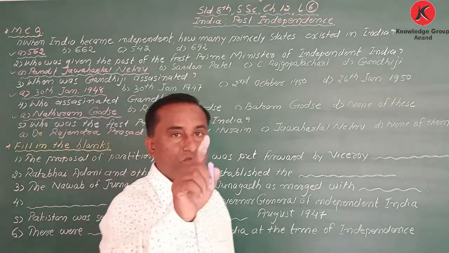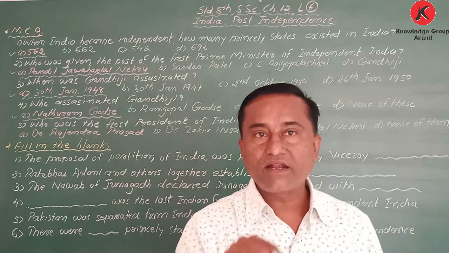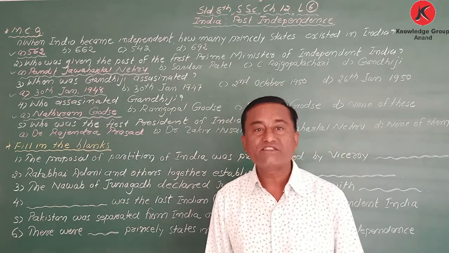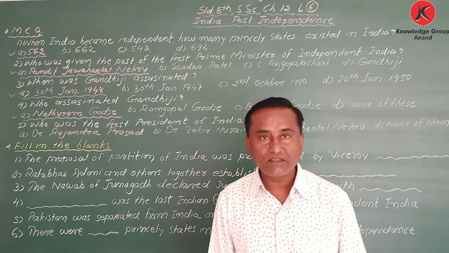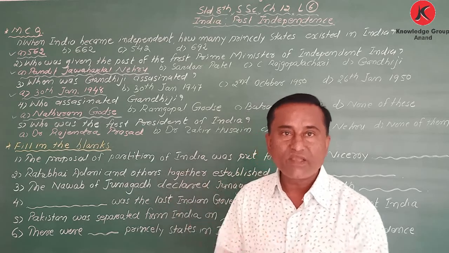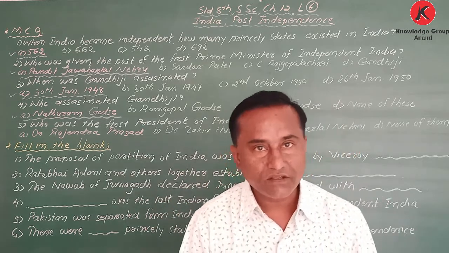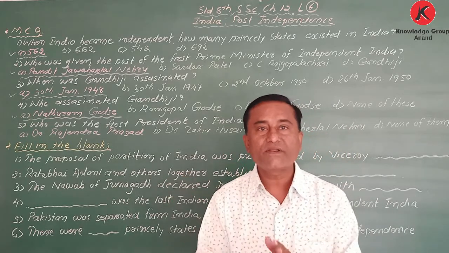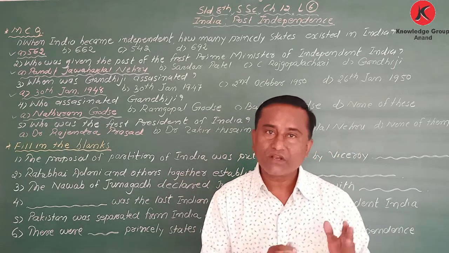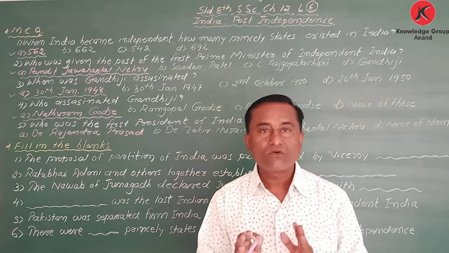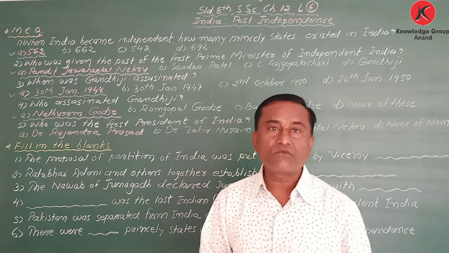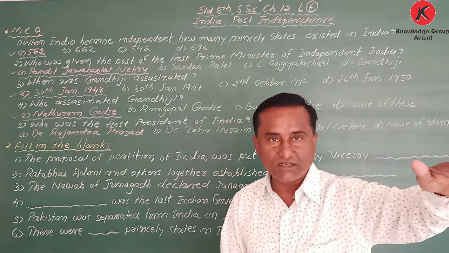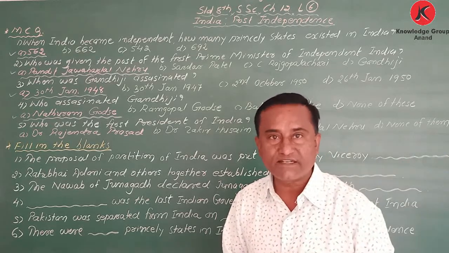Who was the first president of India? When India became independent, we had the post of Governor General. Earlier, Lord Mountbatten was the Governor General. When he went to England, the first Indian Governor General was C. Rajgopalachari, and after that the post was cancelled and we made the post of president.